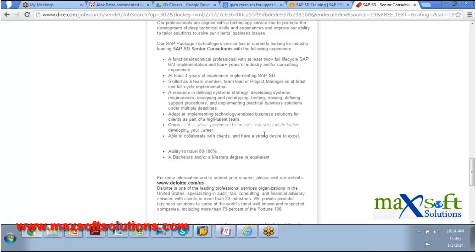So this is a vanilla SD. That means purely an SD role, but strong business knowledge is required here. It is not simply the SD customizations that you learn.